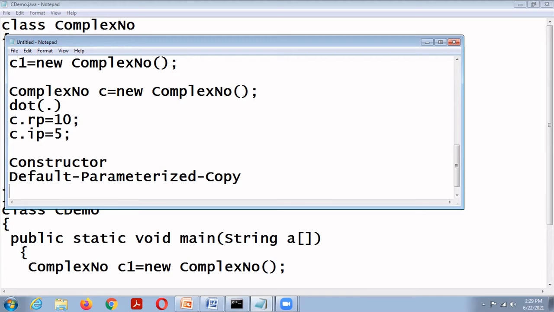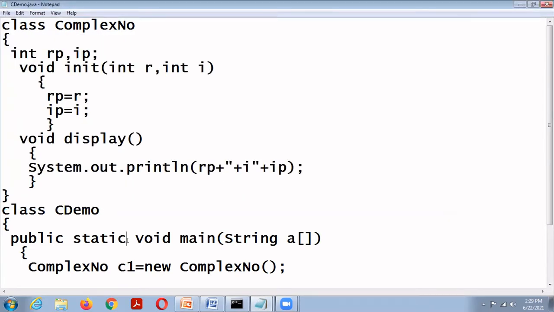Then copy constructor. The copy constructor is a special type of constructor. This constructor initializes one object with another object. So there are three types of constructor in Java. Let us see an example. Here we are initializing data members with a member function. Now we are going to use a constructor.